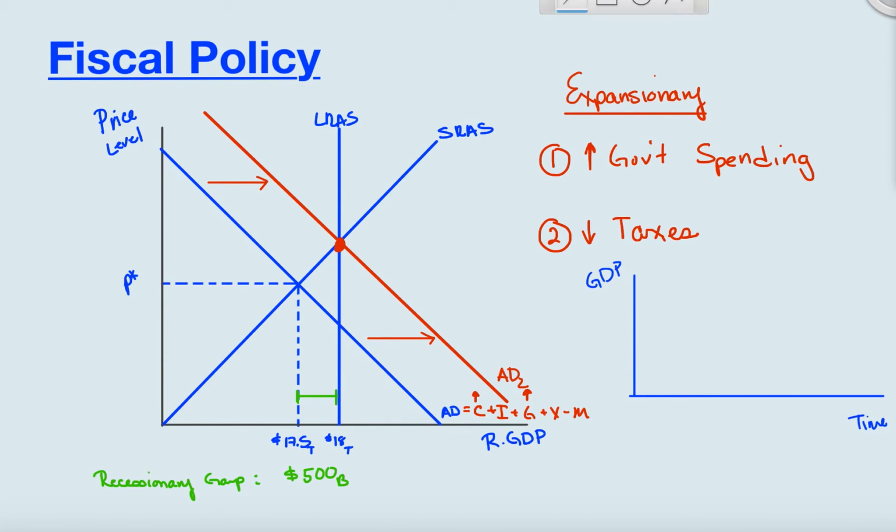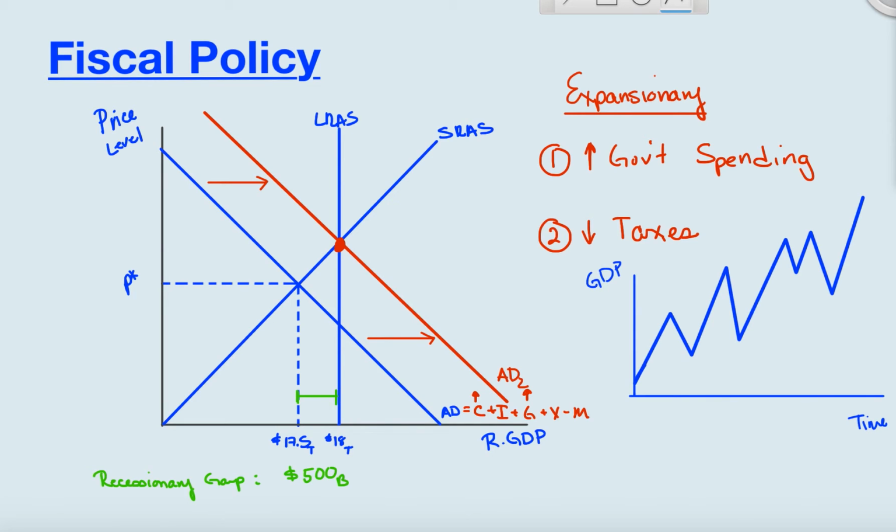Now I'm just going to do a quick graph of what our GDP over time might possibly look like. Up and down and up and down and up and up and up. Let's say that that is our gross domestic product over time.